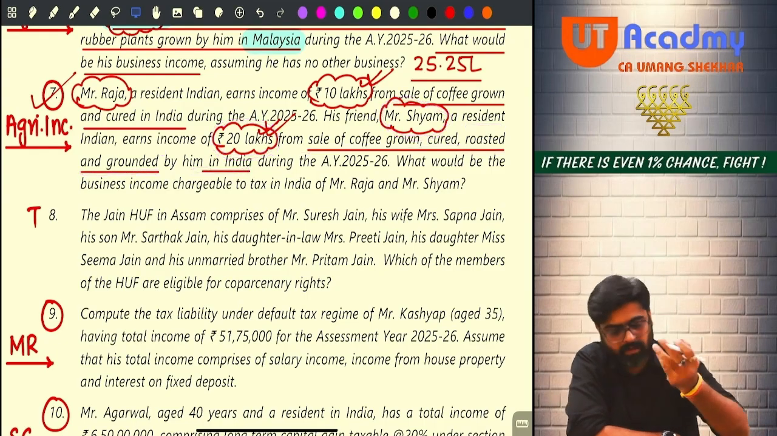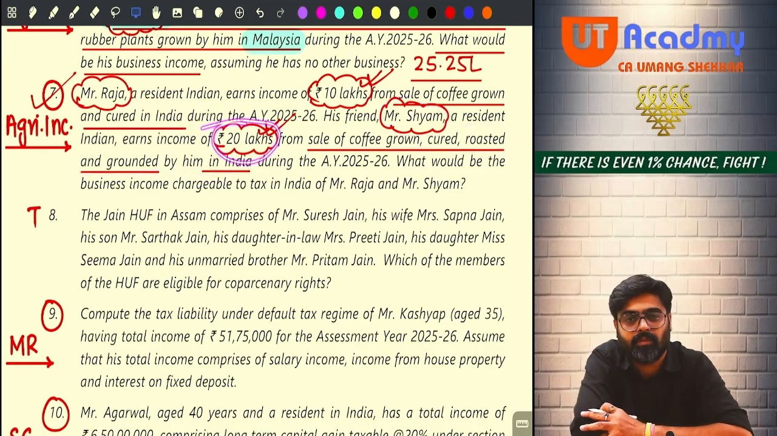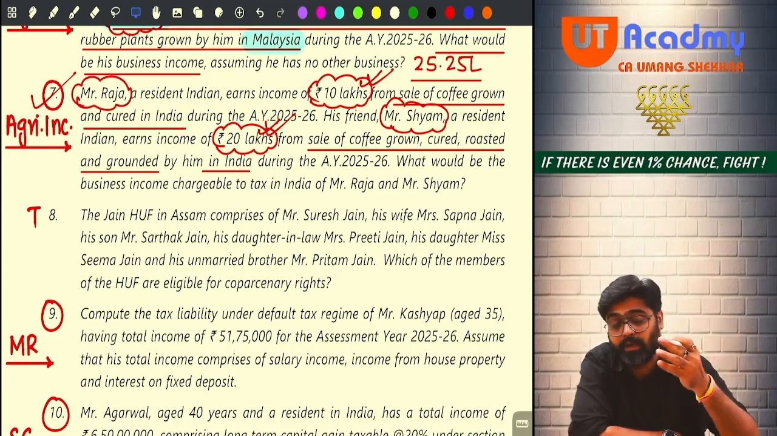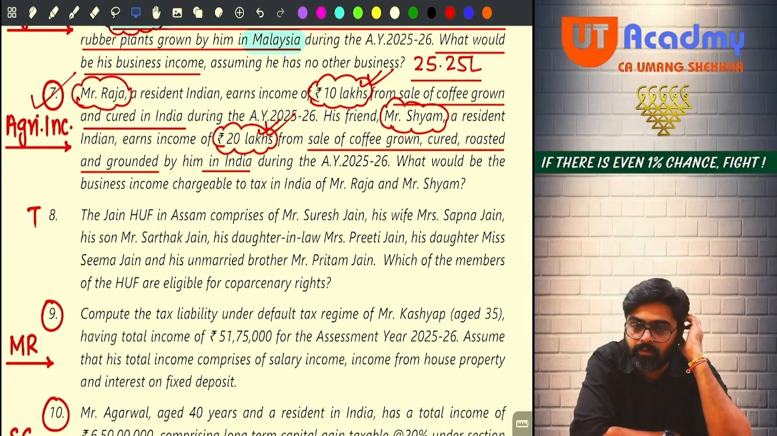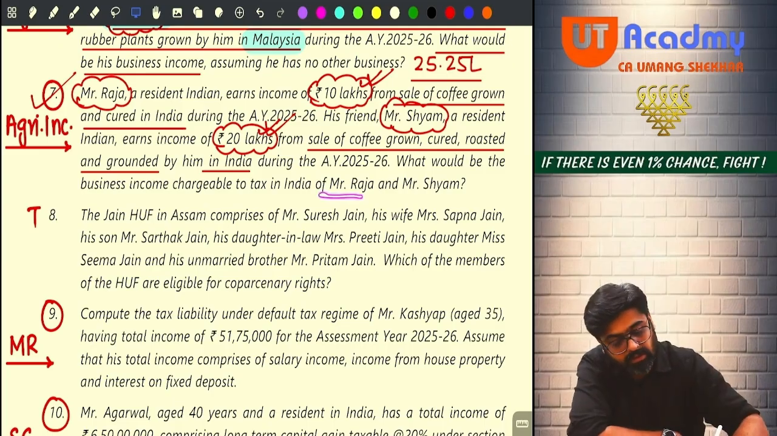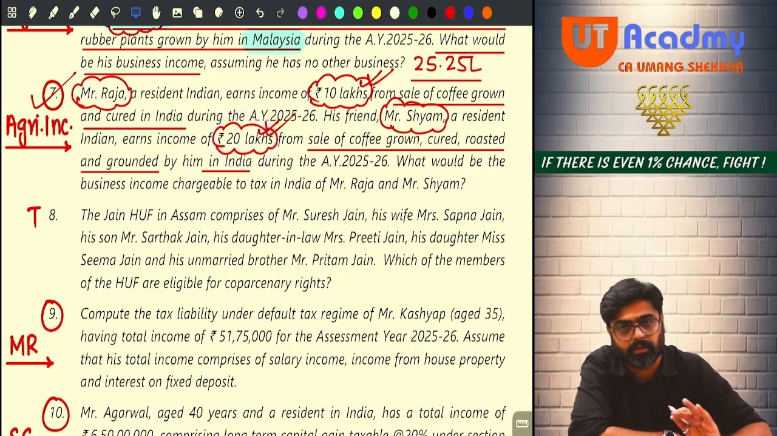So he will do 60-40. So 20 lakhs, 60% will be how much? 12 lakh, and 40% will be 8 lakhs. Exempt. Sorry, 8 lakh will be taxable and 12 lakhs will be exempt. Okay? What would be the business income chargeable to tax in India for Mr. Raja and Mr. Sham? Business income taxable will be, in the first case, 2.5 lakhs, and in the second case, 8 lakhs. That's it. Sure? पक्का?